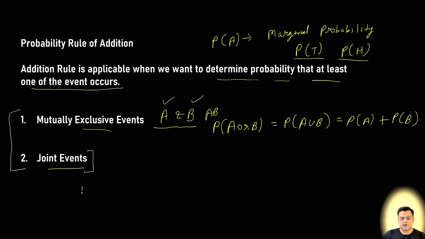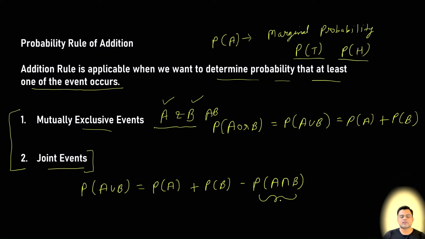So the formula becomes probability of A union B is equal to probability of A plus probability of B minus probability of A intersection B. We have to remove the A intersection B component because it is counted twice, and hence in the case of joint events you get this as the probability.